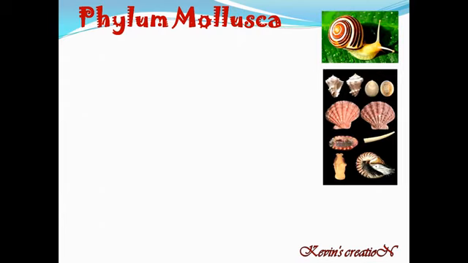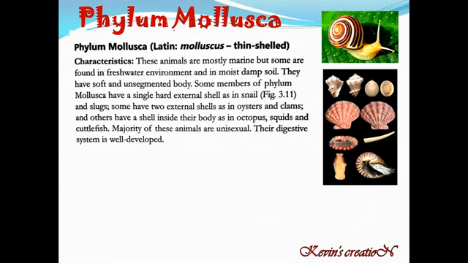You must have seen this snail around you. So this is the common member of phylum Mollusca. The word Mollusca is taken from a Latin word molluscus, which means thin shelled. So they have got a shell on their body. These animals are mostly marine, but some are found in freshwater environments. So mostly you will find them in seas and oceans, but they are also found in freshwater environments.